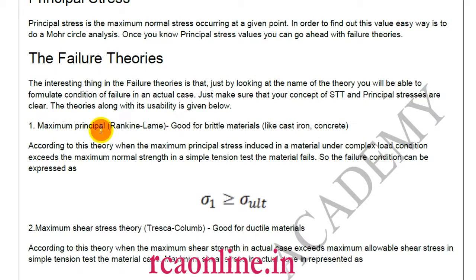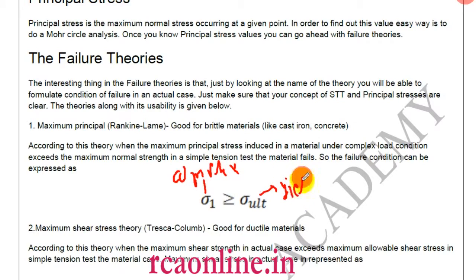So the first theory is the maximum principal stress theory. This is given by Rankine and Lame. It is good for brittle material like cast iron and concrete. In this theory, sigma 1 is the stress obtained from the complex loading, and this is our yield value from the simple tensile test.